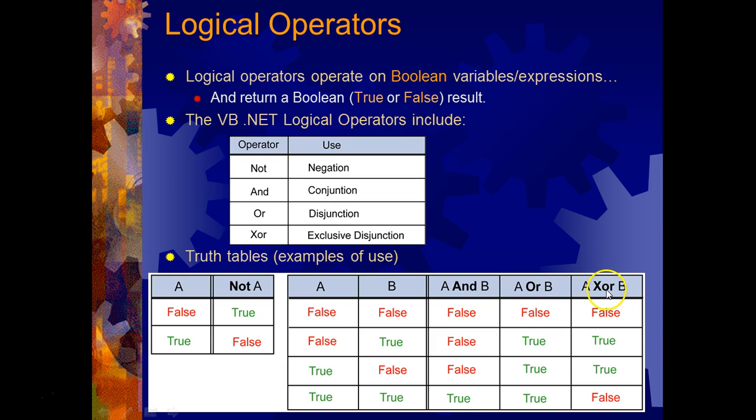Okay, now they talk about XOR. That just means, in the English language, if I tell my son, you can go to the amusement park or you can go to the movies. So I say you can go to the amusement park or the movies. That's really not clear what it means, because did I say you can go to either the amusement park or the movies? Or did I say you can do both? It's not clear. But in logic, we want to be clear.